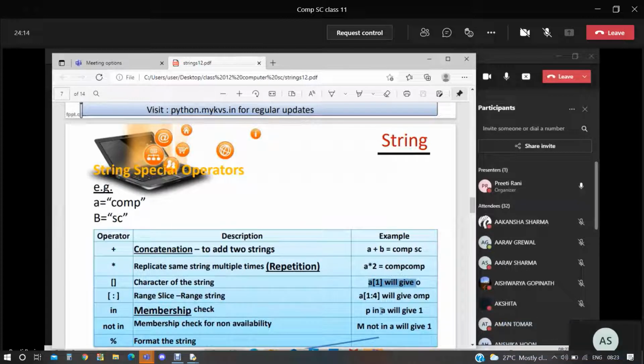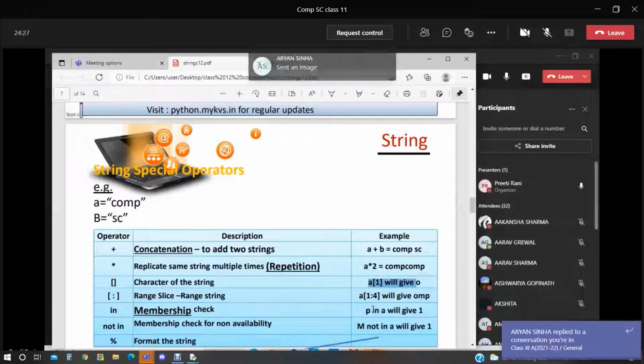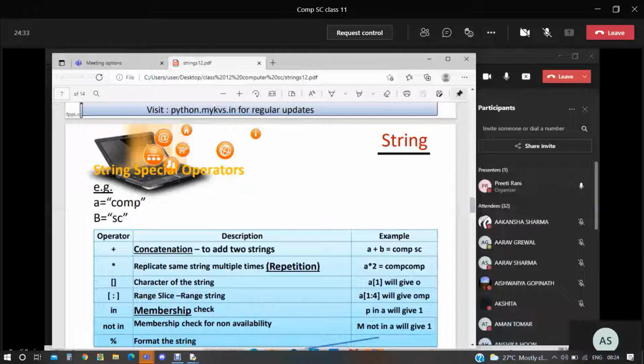P in A, meaning P is inside A. What will be the answer? It will give 1, okay? Because P already exists in this string. What is the content in A? COMP. So P is here, so it replies 1.